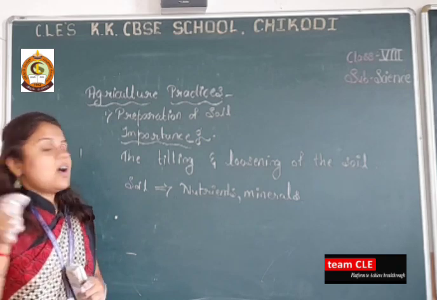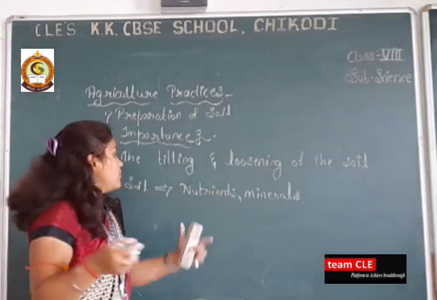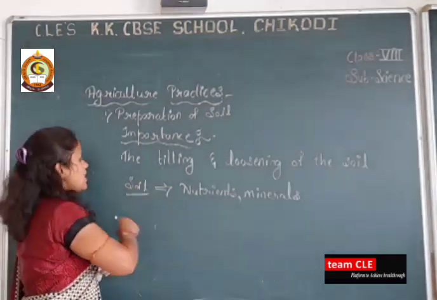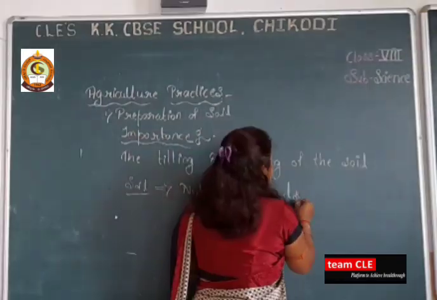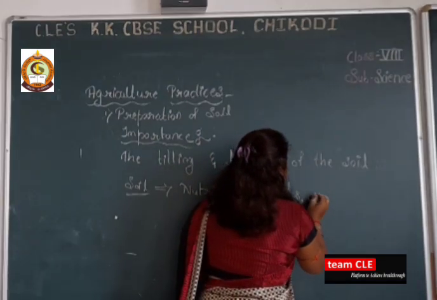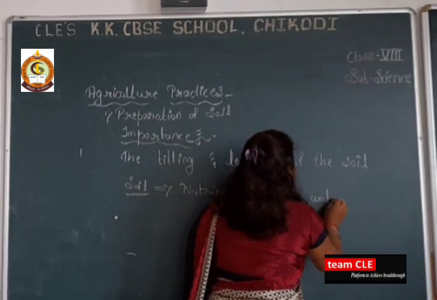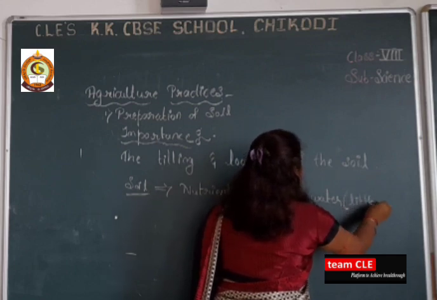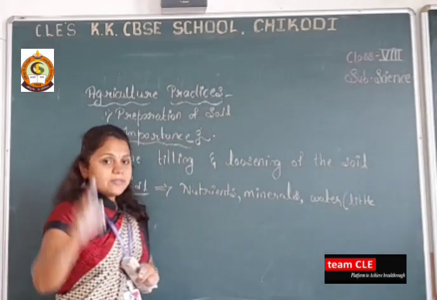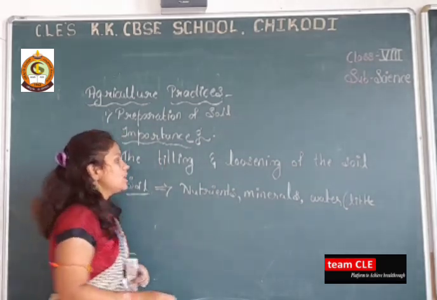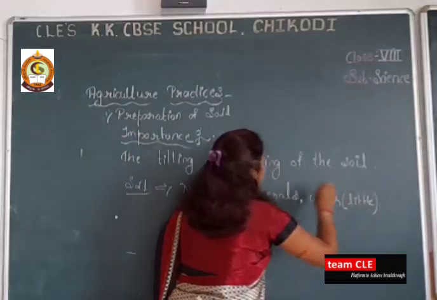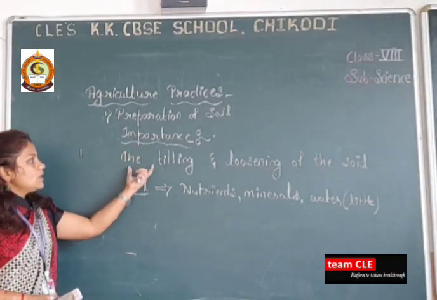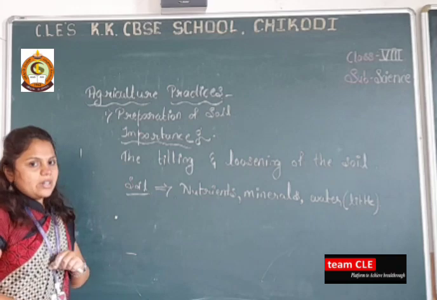These minerals are also absorbed by the soil, and the soil also contains a little amount of water, which is absorbed from the rain. So dear students, what is the use of this tilling and loosening of the soil?